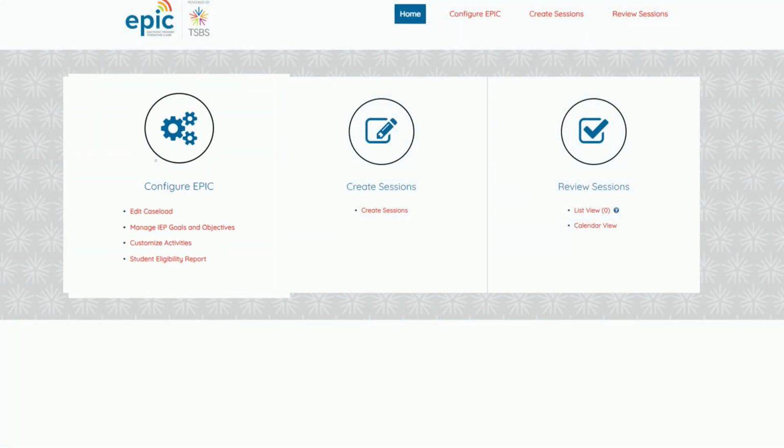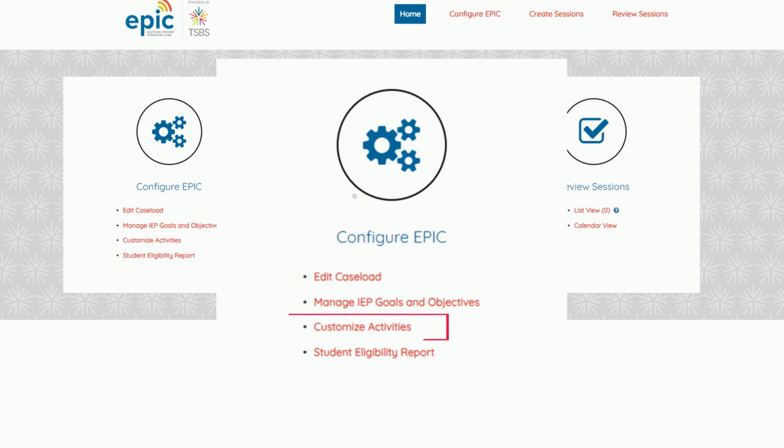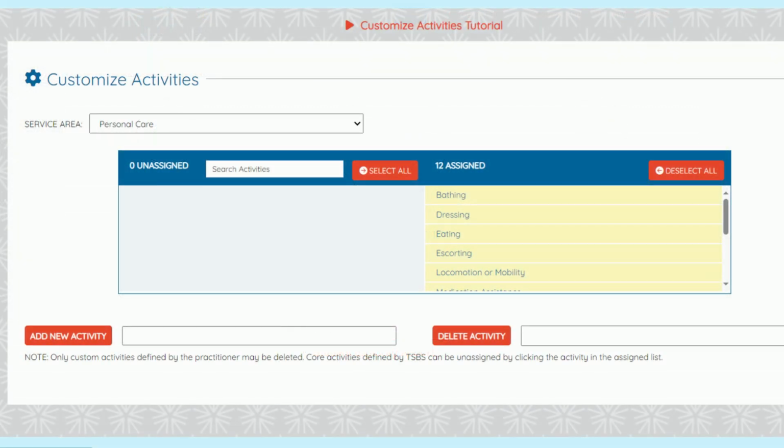You can add these activities in the Customize Activities section in Epic. If you need to add activities for documentation, you can do that with the Add New Activity button. Just keep in mind that they will not be eligible for SHARS reimbursement.